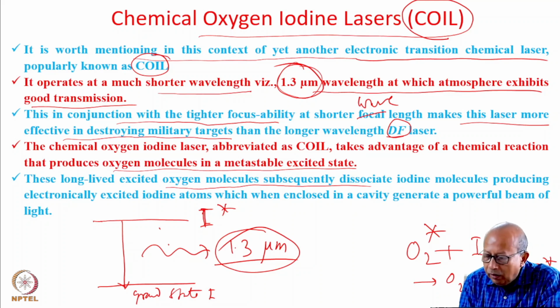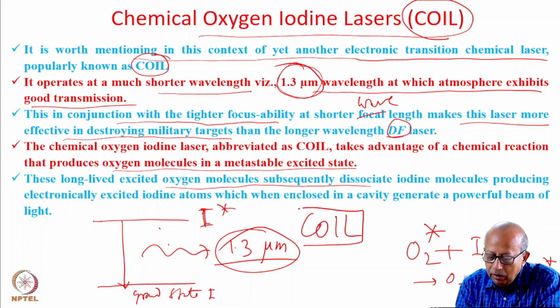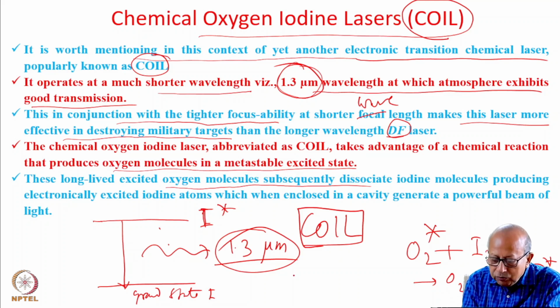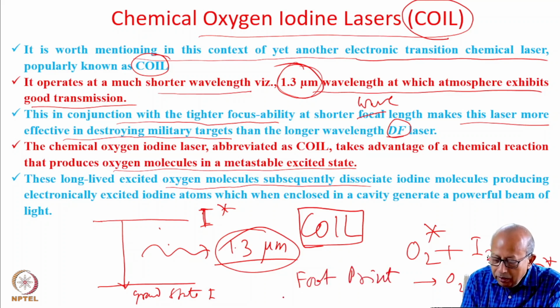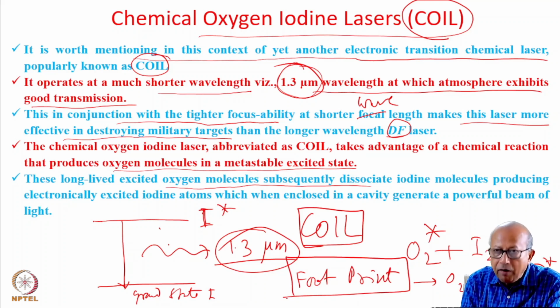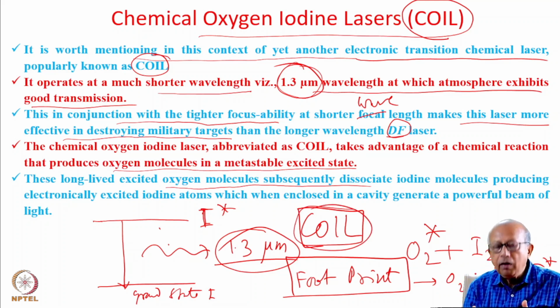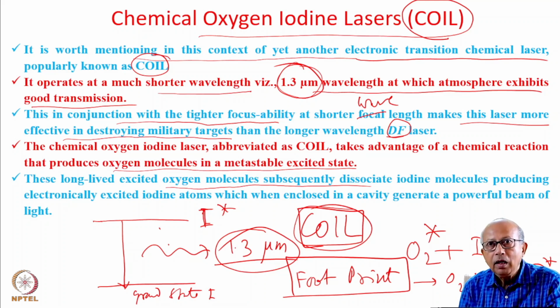However, the COIL laser is of extremely large size, meaning it has a very large footprint. An army aircraft can be customized to accommodate such a COIL laser, which of course has happened.